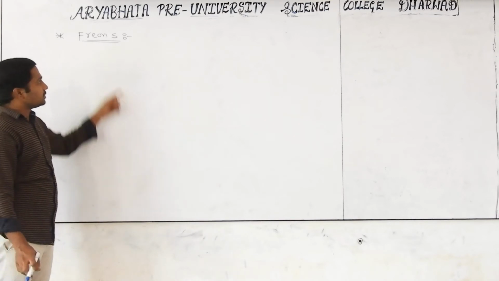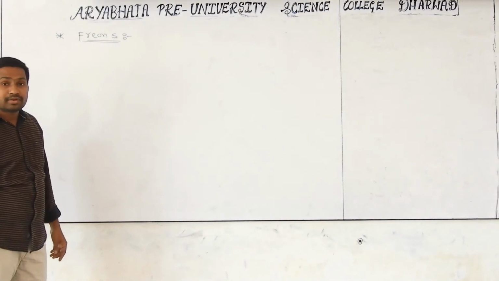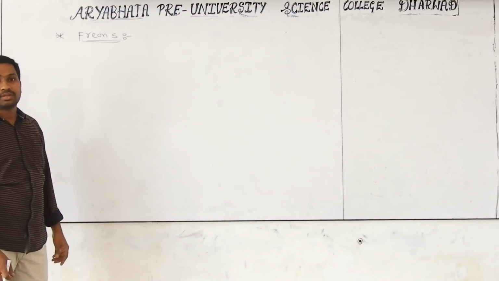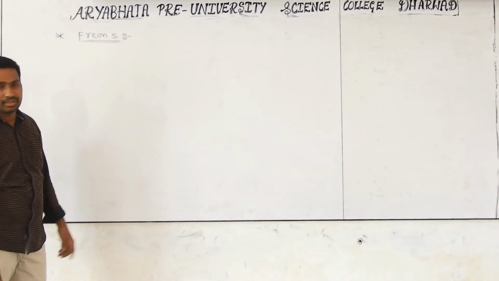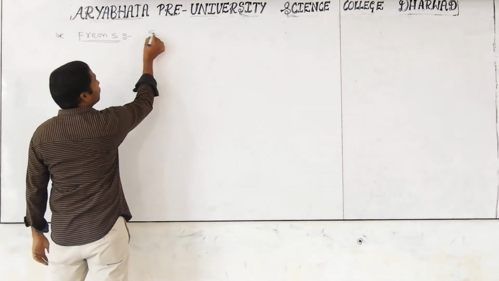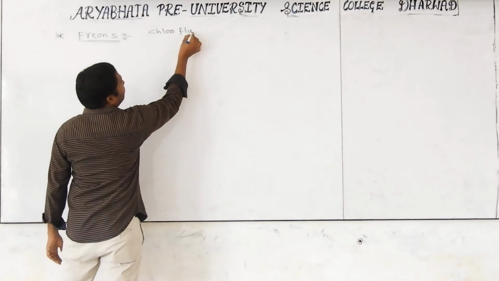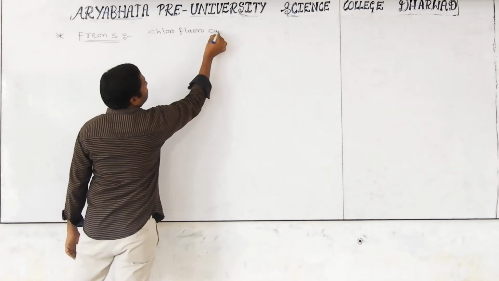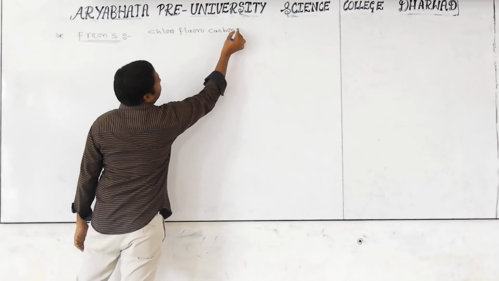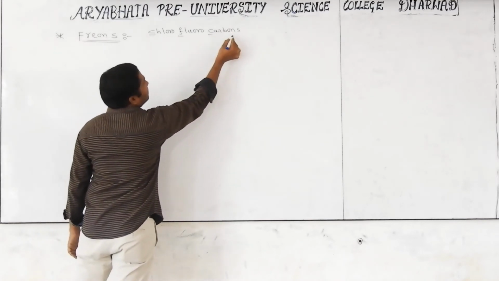Okay. Another halogen compound is nothing but freons. Already you learned in first year and last chemistry, environmental chemistry. There we learned freons. What are the freons? Chlorofluorocarbons. In short we call them CFCs.